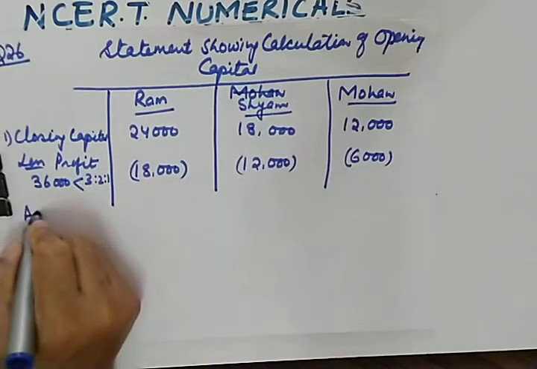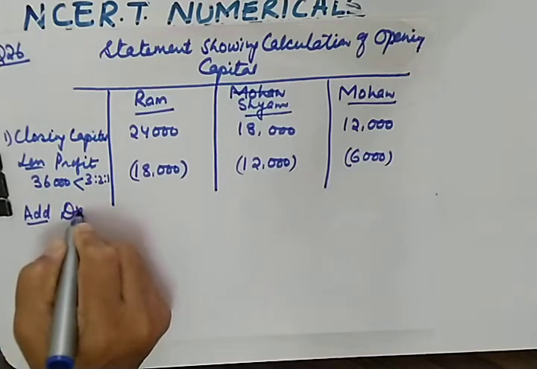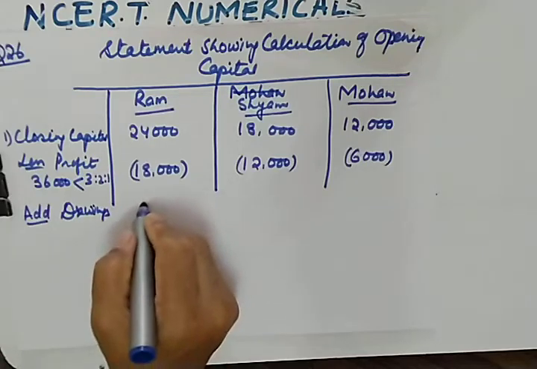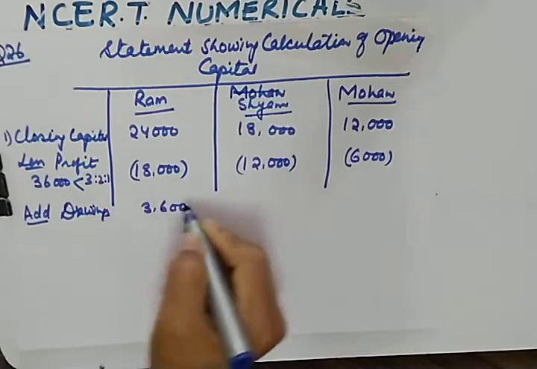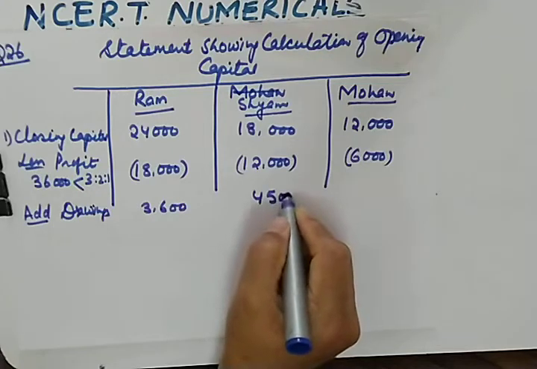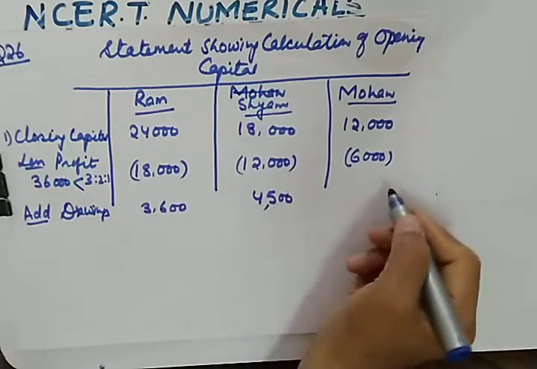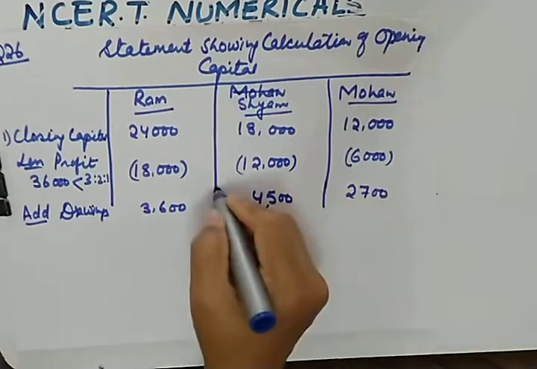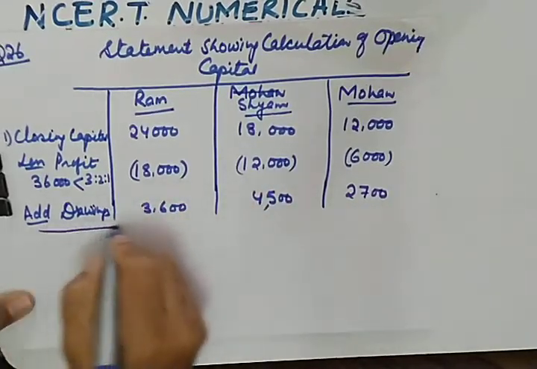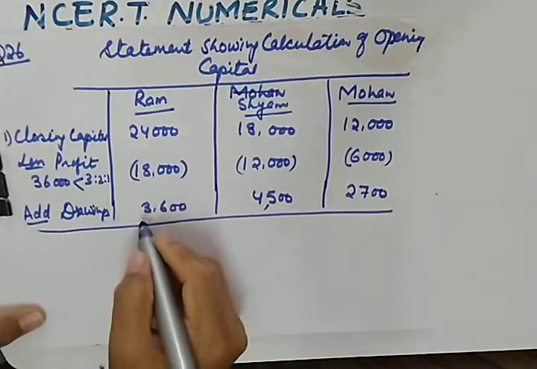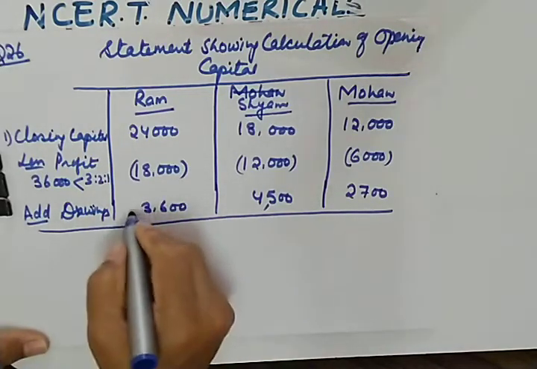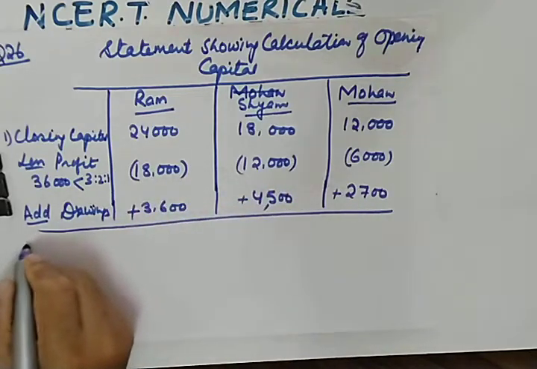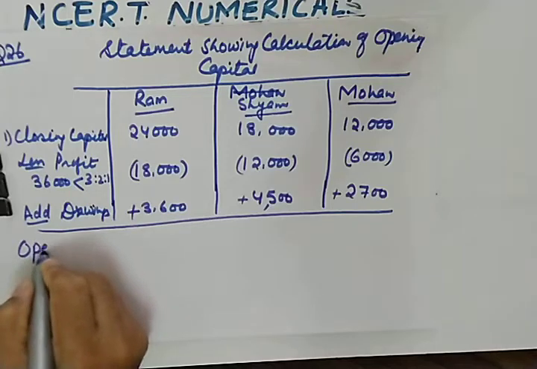Now next you need to add drawings. Drawings of Ram is 3600, it is 4500 in case of Shyam, and it is 2700 in case of Mohan. So if you calculate this, you are adding these three drawings and deducting profits, you will be able to get opening capital.